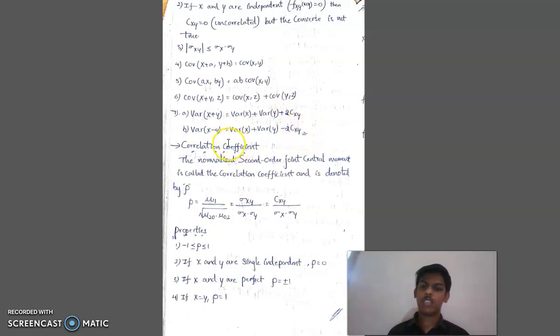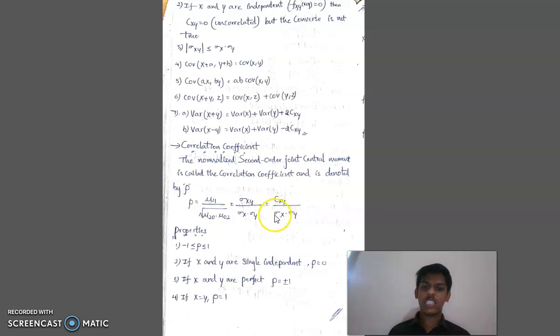Now let me see the separate definition, the correlation coefficient. A normalized central joint moment is called the correlation coefficient. It is denoted by rho and it is given as mu 11 by square root of mu 20 into mu 02. Mu 20 is given as sigma x square, mu 02 is given as sigma y square. So it is given as sigma xy by sigma x into sigma y.